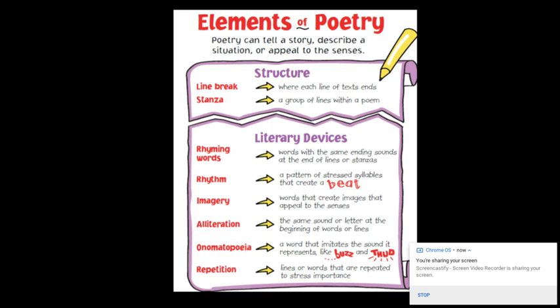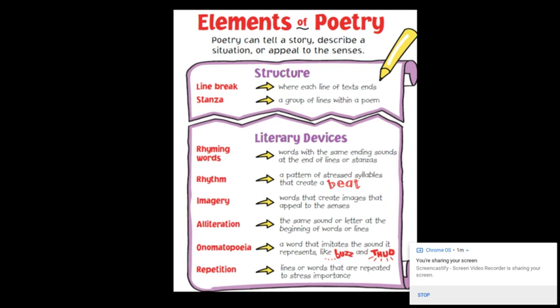Poetry or poems are organized into stanzas. Stanzas are the little groups of lines within a poem. Sometimes they kind of look like paragraphs, and we want to call them paragraphs, but in a poem, we will call them stanzas.